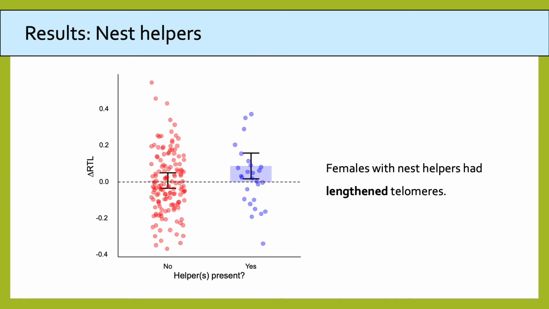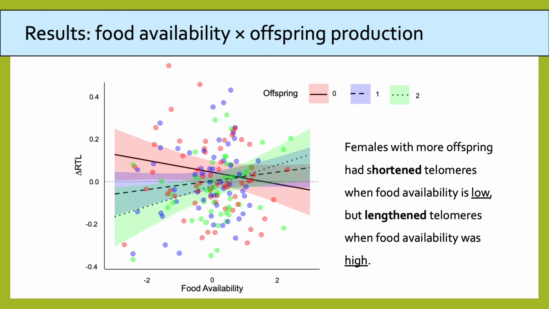Secondly, we found that females which had nest helpers exhibited telomere lengthening. And this is particularly interesting in the Seychelles warbler because we've previously shown that females which have nest helpers also have higher survival and longer lifespans. Thirdly, we found an interacting effect of food availability and offspring production, so that females with more offspring had shortened telomeres when the food availability was low, but that they had lengthened telomeres when the food availability was high.